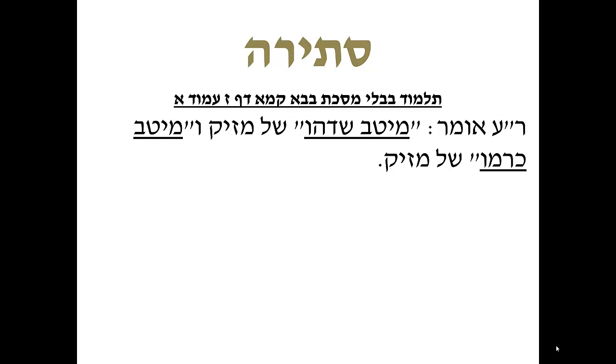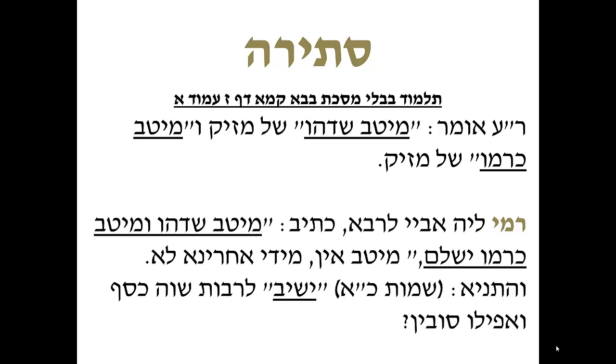The first example is a stirah between two psukim. In the first pasuk, we learn from the words meitav sadehu, the best of his field, that when we make a payment for damages we have caused, we have to use our very best crops. But then, Rami le Abaye le Rava, Abaye raises a contradiction to Rava. True, it says meitav sadehu. But the Torah also says Yashiv, which seems to indicate that we can pay for damages we have caused using anything whatsoever, not necessarily our best.